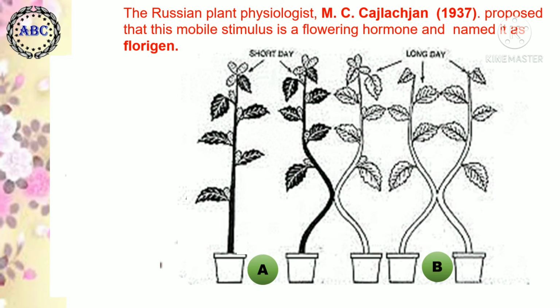But when plants from group B were grafted on the plants from group A, it was observed that flowers were produced on all plants, that is from both groups A and B. This clearly indicates that the plants from group B received some flowering stimulus from group A plants through established graft unions. And the Russian plant physiologist M.C. Kajlachyan in 1937 proposed that this mobile stimulus is a flowering hormone and named it florigen.